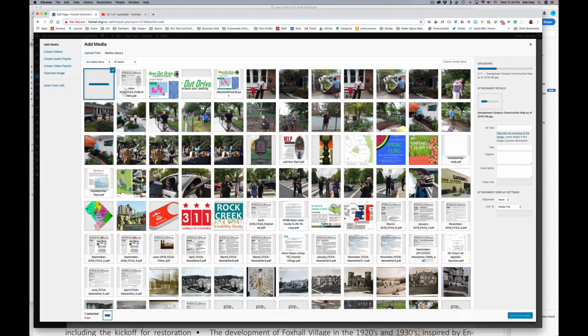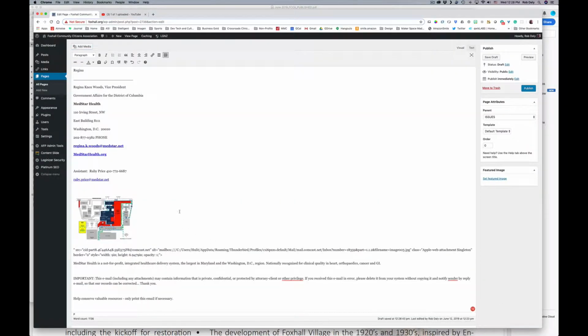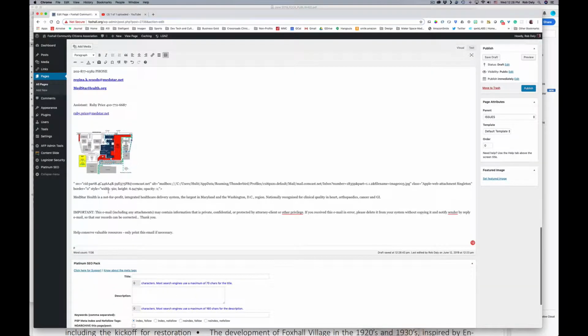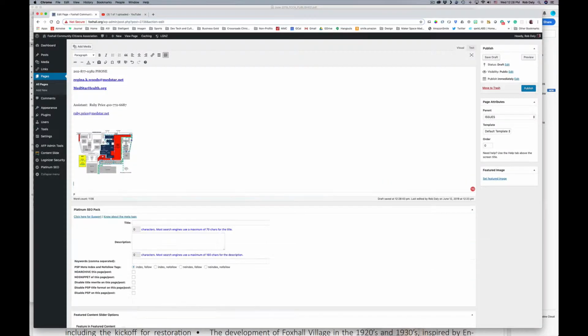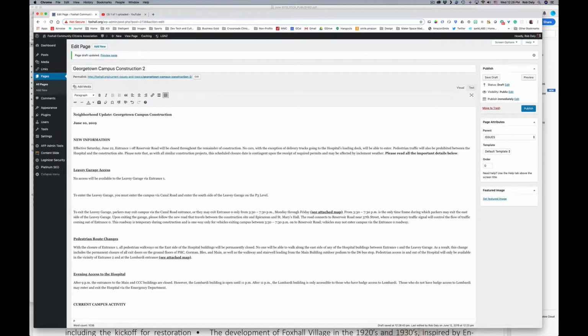Open it. Notice it's quickly doing that. There it is. And on the right-hand side it says insert into page, which I will. And there's our map. It's relatively small on the page, but it's clickable by default. So now I'm going to just come in here and delete all this other junk, including even that little warning. But hopefully at the top, I'm going to copy that stuff from the other page and leave it on here.